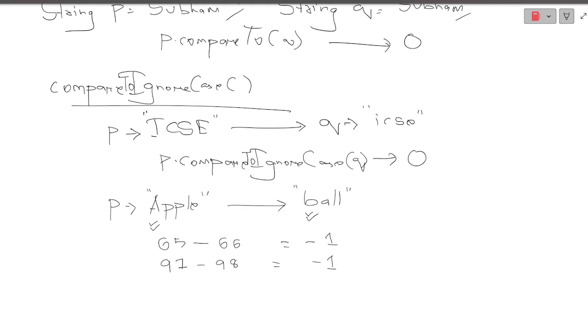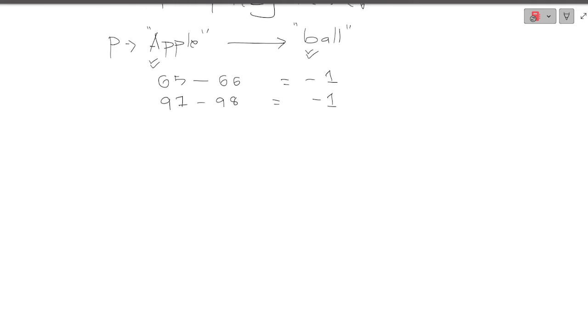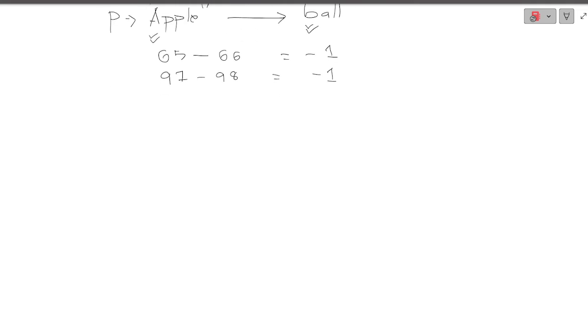But here what happened? The cases are ignored. So it will result in a similar way. Now let me think. There are other easy methods that we are dealing with, that is toUpperCase. The name itself represents uppercase. If you are giving a string, suppose this is my s.toUpperCase, so what happens? My whole string gets converted to uppercase.